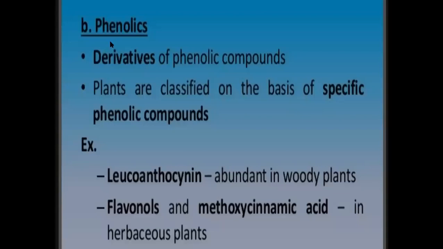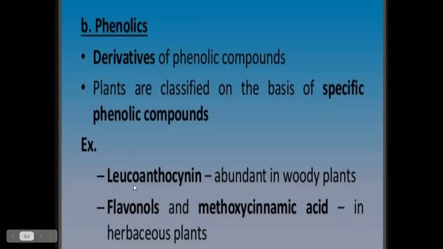The second one is phenolics, derivatives of phenolic compounds. Plants are classified on the basis of specific phenolic compounds.